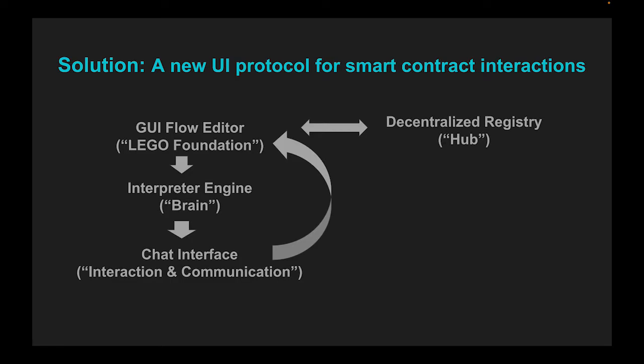What will be demoed here is a flow editor tool for developers to design their interface logic and publish it to a decentralized registry, and a chat app currently supporting the protocol interpreter engine to showcase how a user interacts with these defined user flows and smart contracts with their MetaMask wallet. Let us begin with the flow editor.